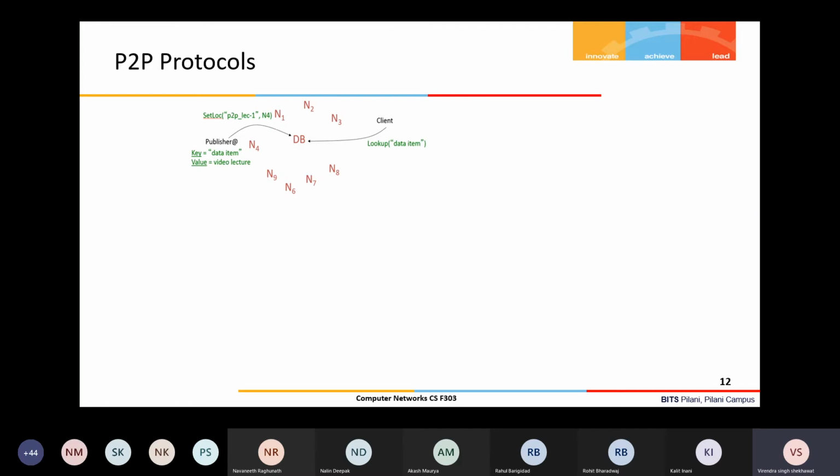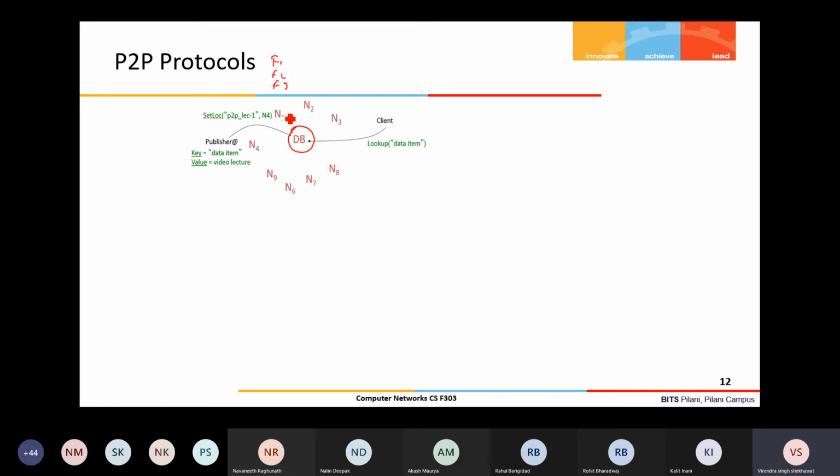This is one way of storing that information. In this protocol, or this algorithm, there is a central database, right? In this central database, all the information is there about who owns which file. Suppose N1 is sharing files F1, F2, F3 with the others.